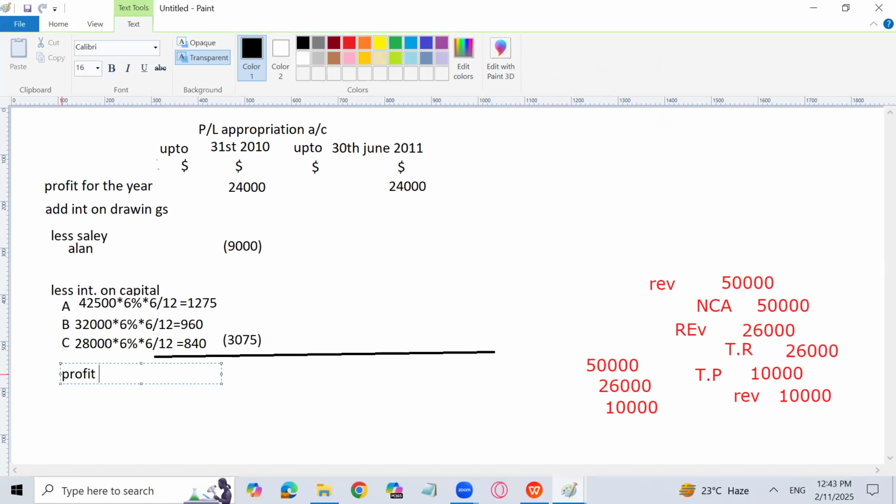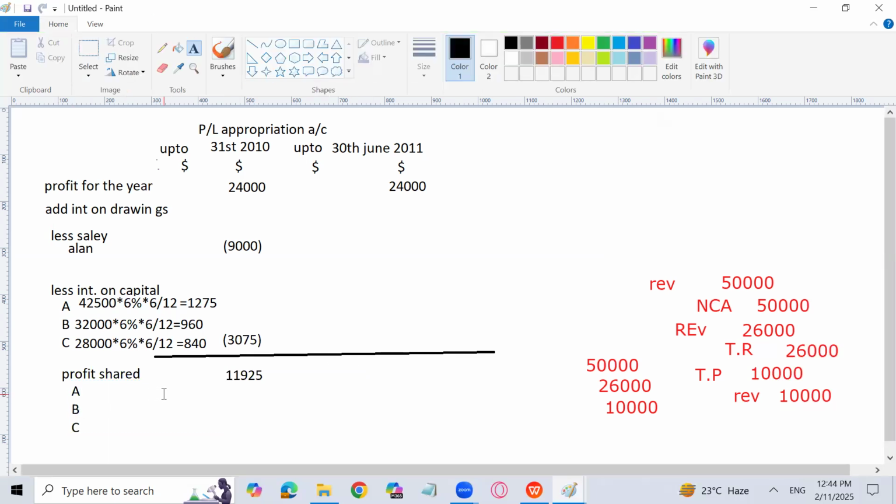Here I will write the profit shared. How much is it going to be profit shared? After subtracting 9,000 and 3,075 from 24,000. Excellent. 11,925. And this profit will be shared between A, B, and C because D is not here yet. D was admitted after 6 months. Okay. A, B, and C.